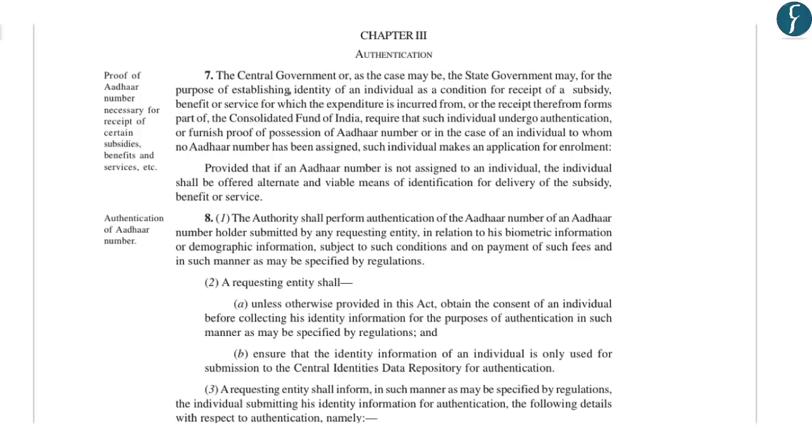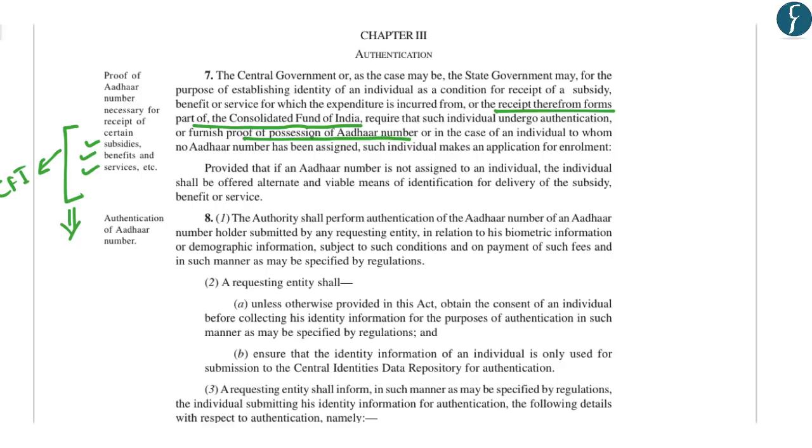Another important information with respect to Aadhaar is that you must be knowing that the linking of Aadhaar was very much in news. So in this respect, it is still mandatory for those who are availing certain subsidies, benefits or services by the government and whose receipts become part of Consolidated Fund of India, or these subsidies, benefits or services, if they are taken from Consolidated Fund of India, then in such cases, those people availing such subsidies, benefits or services must furnish proof of possession of Aadhaar number.